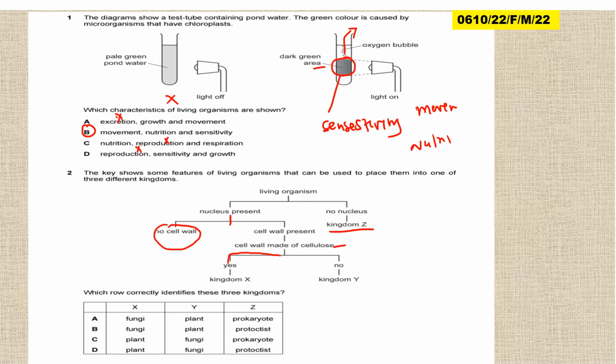Which row correctly identifies the 3 organisms? The one that has a cell wall with chloroplast is a plant. So this is the plant. The one that has a cell wall with a nucleus but no chloroplast is fungi. Then this one without a nucleus, Z, is prokaryotes, where you find the bacteria that do not have a nucleus. So in other words, X is plant, Y is fungi, then Z is prokaryotes. Therefore the answer here is C.